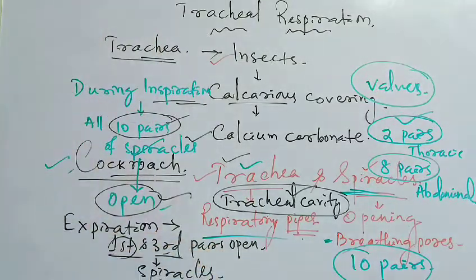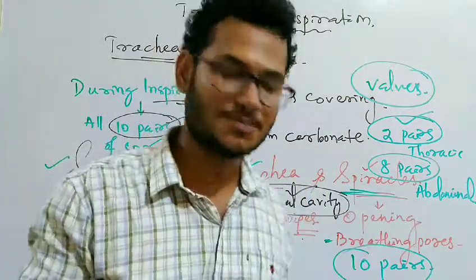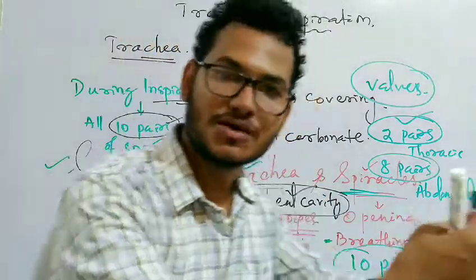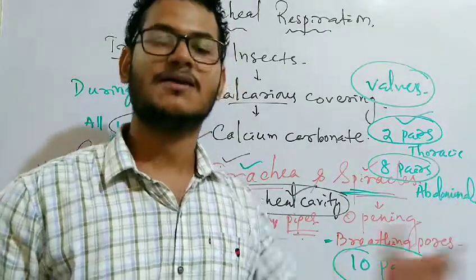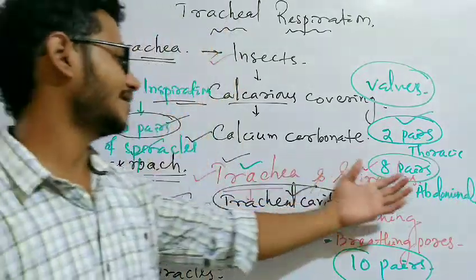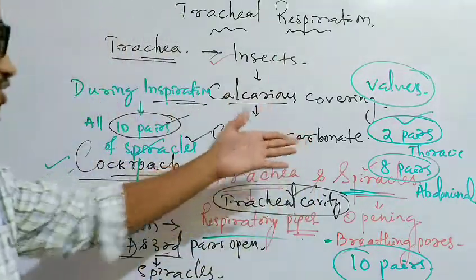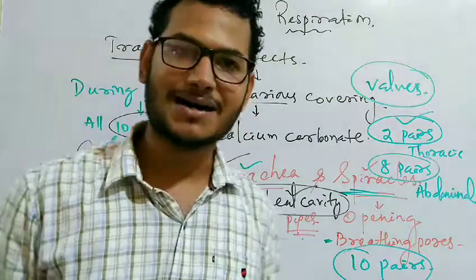So this is the tracheal system of respiration. It is a type of ventilation and diffusion process. Fresh air from the atmosphere enters the organism, which we call ventilation. Through the spiracles it enters the trachea and the tracheal cavity, then comes out again through the first and third pairs of spiracles.